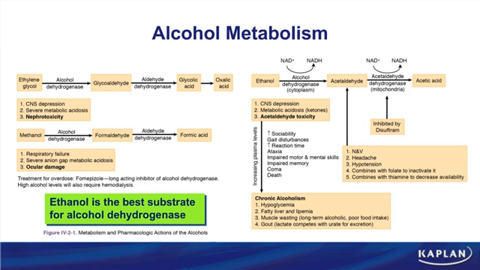Now, this type of strategy is what I call the lesser of two evils, because when you give this person ethanol, for example, someone who's overdosed on ethylene glycol, what you're saying is, I would rather form acetaldehyde than glycoaldehyde. I would rather perhaps deal with nausea and vomiting and headache as compared to the more serious side effects like nephrotoxicity for ethylene glycol or vision damage with methanol. While I think that's a good strategy, you can obviously recognize there are some limitations to that. One of those being you have to deal possibly with side effects of ethanol.